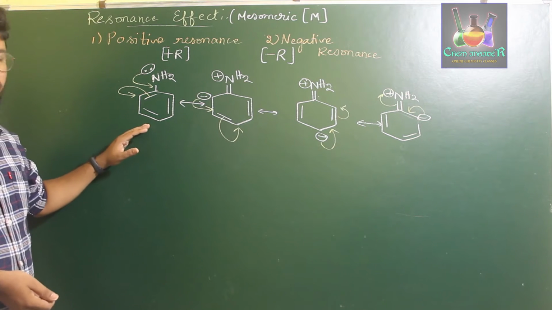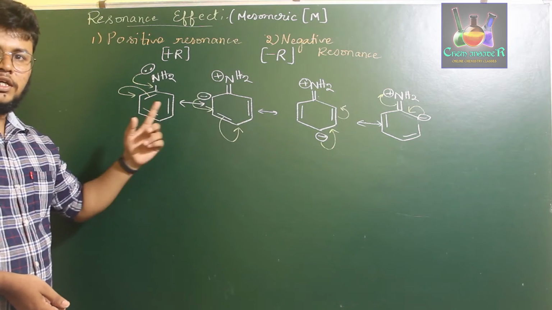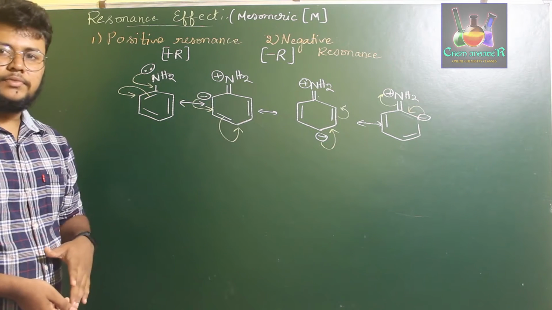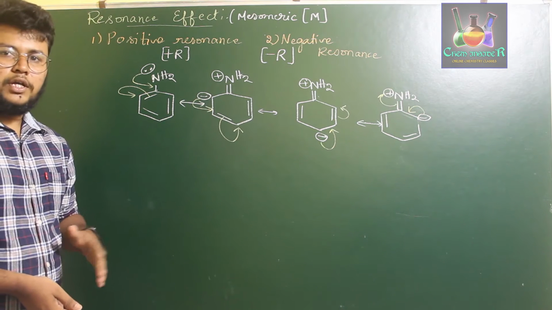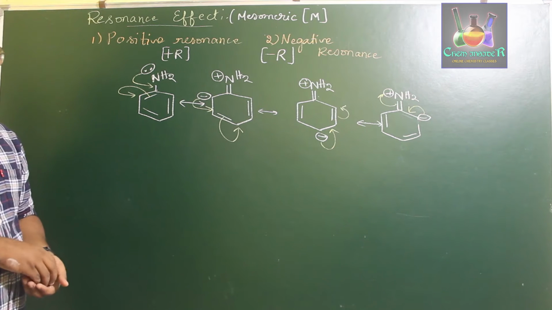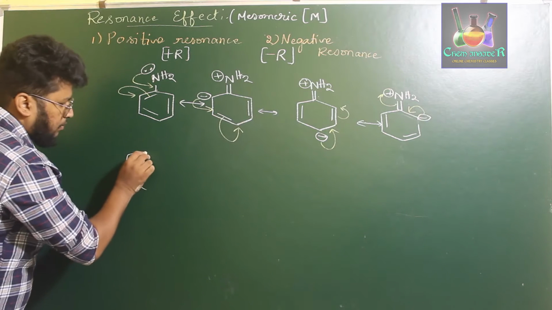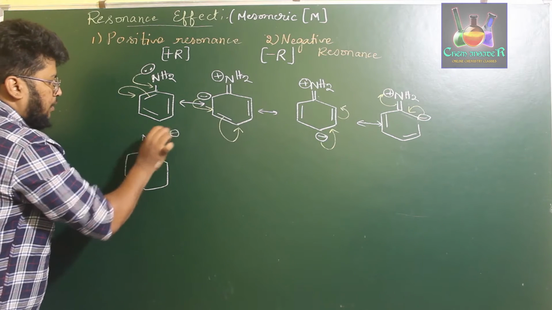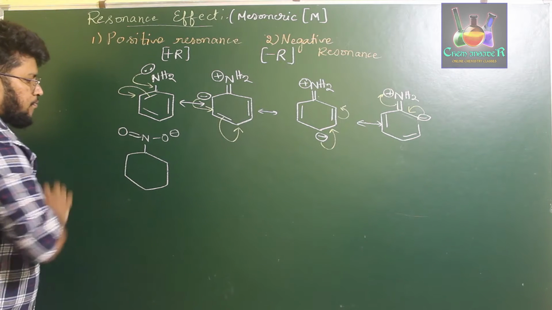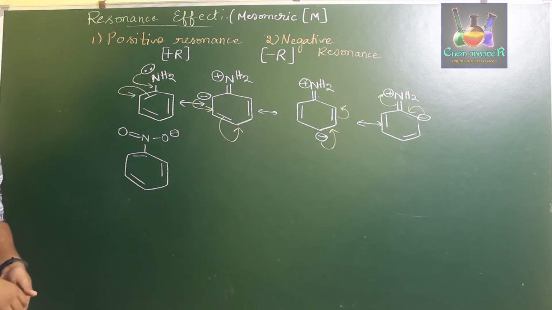In this particular positive resonance effect, nitrogen, which is influencing the resonance, is gaining a positive charge throughout the structures, and the electrons are initially moving away from the nitrogen. Next, if you consider the negative resonance, we have an example for that. That is a nitro group attached: N single bond O minus, double bond O. So let us consider this as an example of negative resonance.